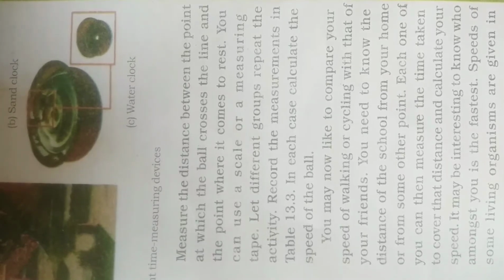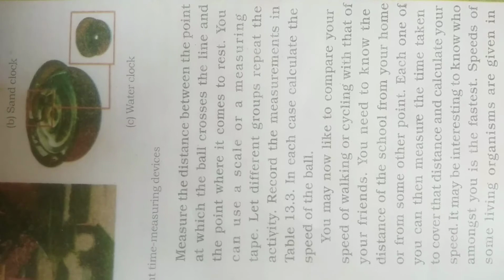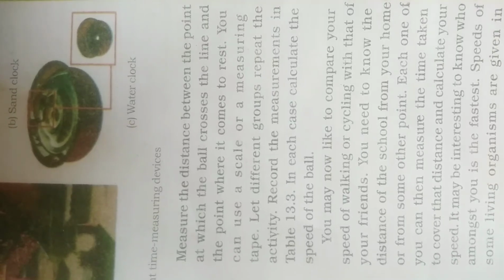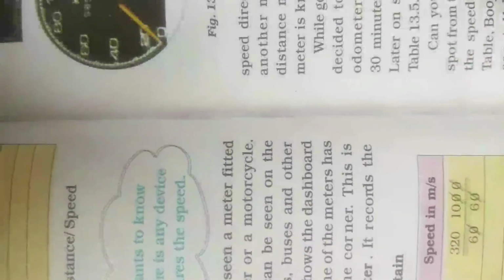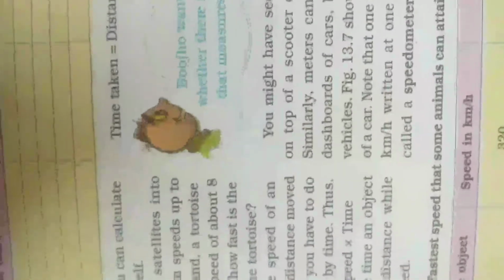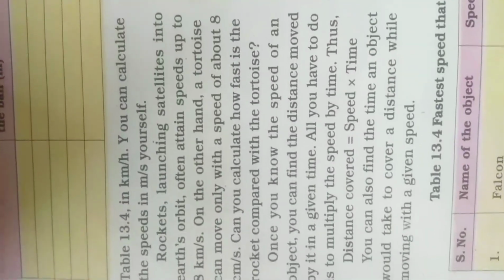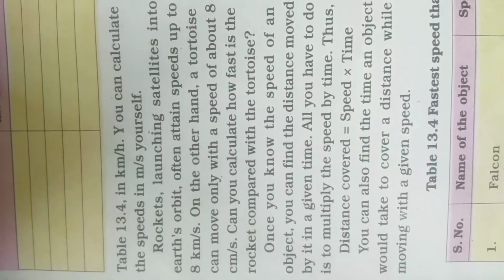Okay, so you have to calculate your speed and the distance you covered from your school to home, or home to school, by cycling, walking, by all these ways. You should calculate the distance and the speed. There will be a difference in each case. The speed will be different, the time will be different, many things that you are trying to calculate will be different as compared to the other one.